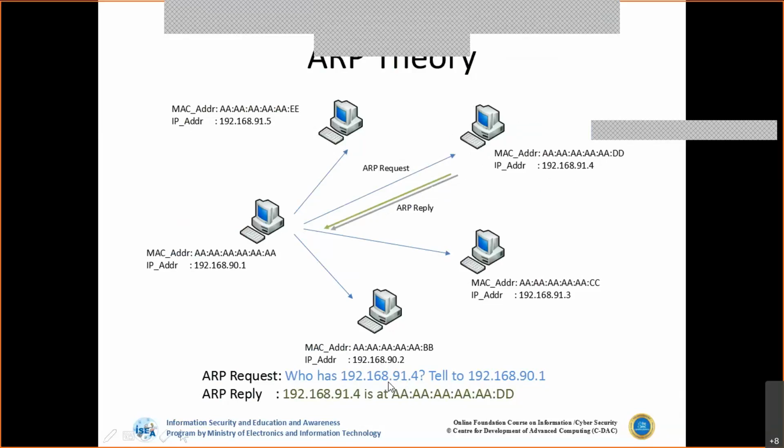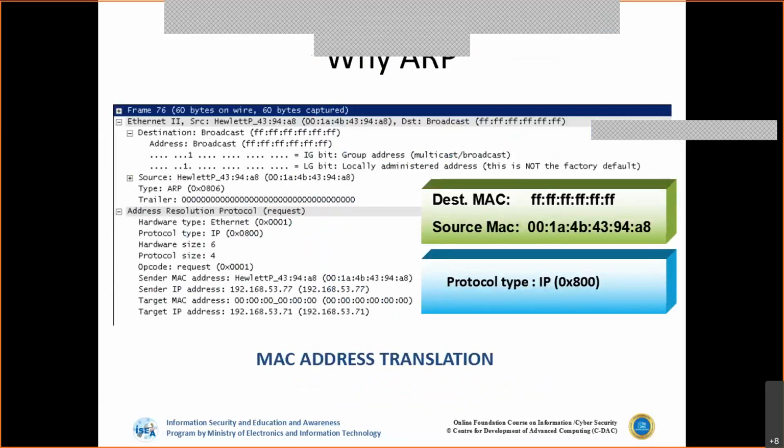I'm trying to find out this 90.4 on this network, but who is the sender? Let's say this is the sender, 90.1. Now this is one request, called the ARP request. Then we will get the ARP reply with a MAC address, because on the network I'm talking only through MAC addresses, as we have seen in the morning session also. So the local communication is only happening with respect to the MAC addresses. Why? Because we are connected to a switch network in all the Ethernet standard or in the organizations. So this switch also plays an important role in communicating between the devices.